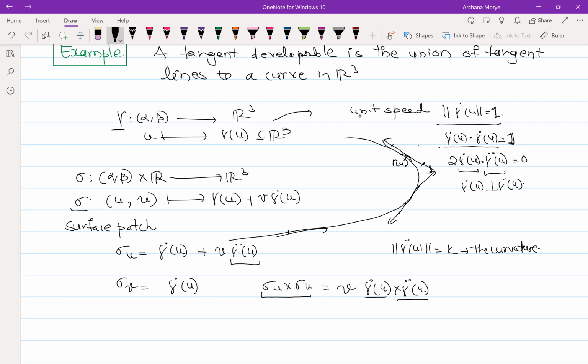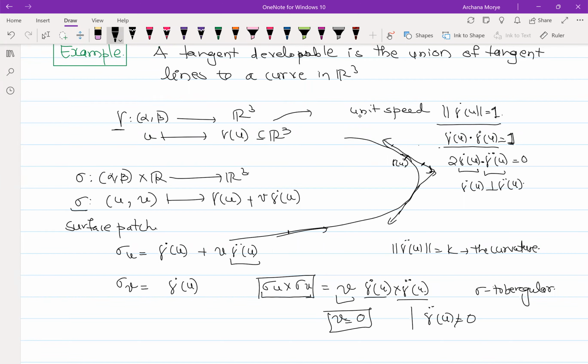So we need sigma to be regular also, okay? And another thing, if we look here, for the regularity of our surface, if v is equal to 0, then it won't be regular, right? So there are two or three conditions we need. One is we want this curvature to be not equal to 0. Gamma dot of u is not going to be 0 at any time, right? Because its norm is 1. So I know that gamma dot of u is never 0, but I don't know about curvature. So I need to put a condition that gamma double dot of u is not equal to 0.